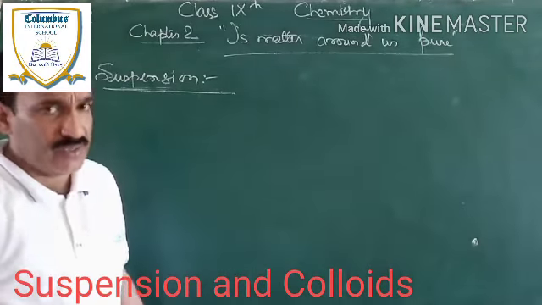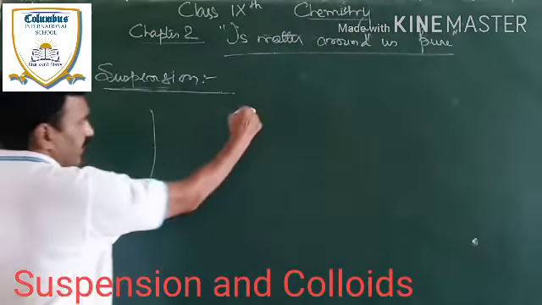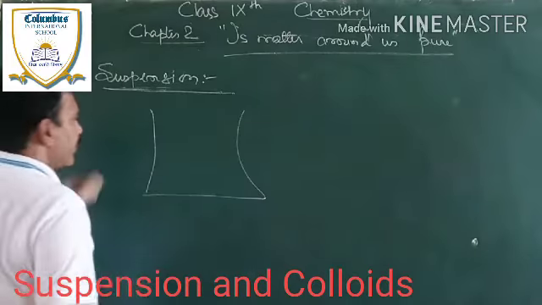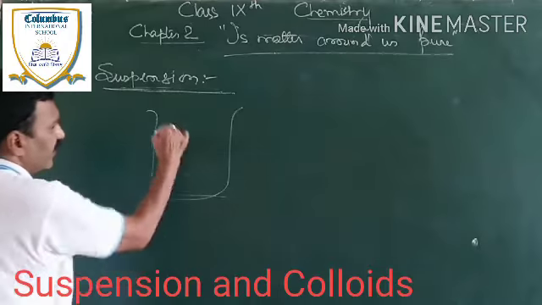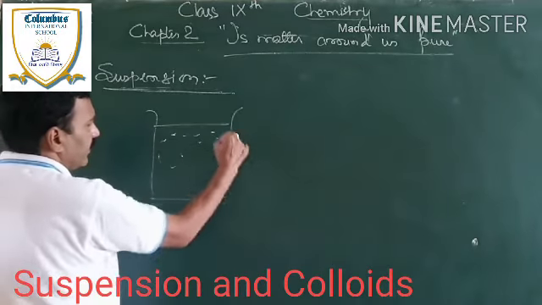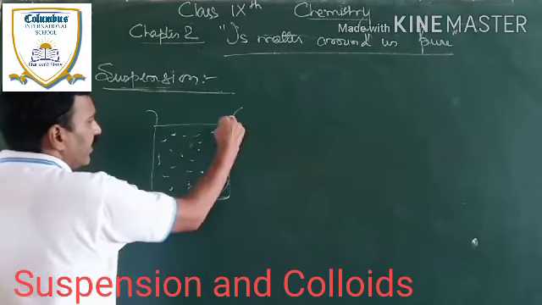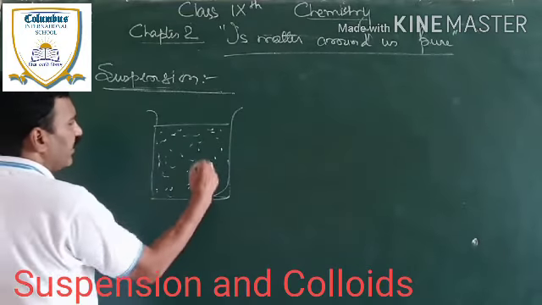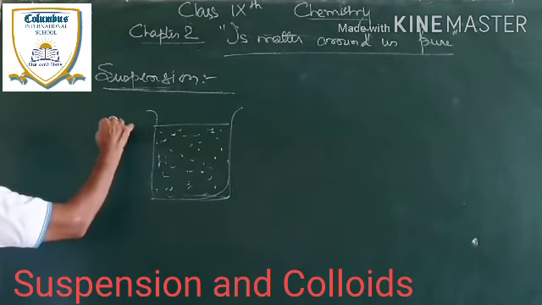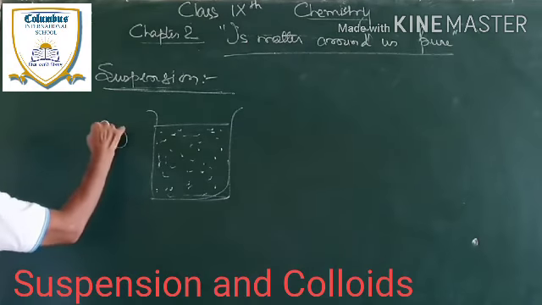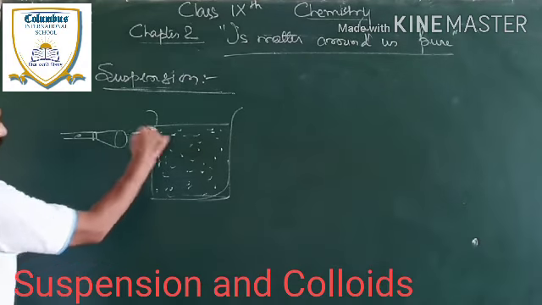And when they are quite big, what will happen? They will scatter the light. The particles, when they are bigger in size, will scatter the light. And when the light has been scattered, you will be easily able to see the path of the light. In the previous class, we tried to see the path of light in a solution, and we were not able to see it.